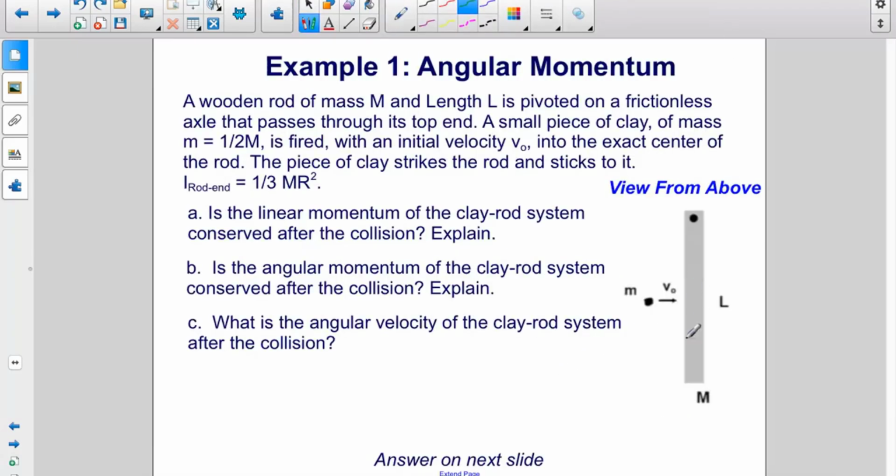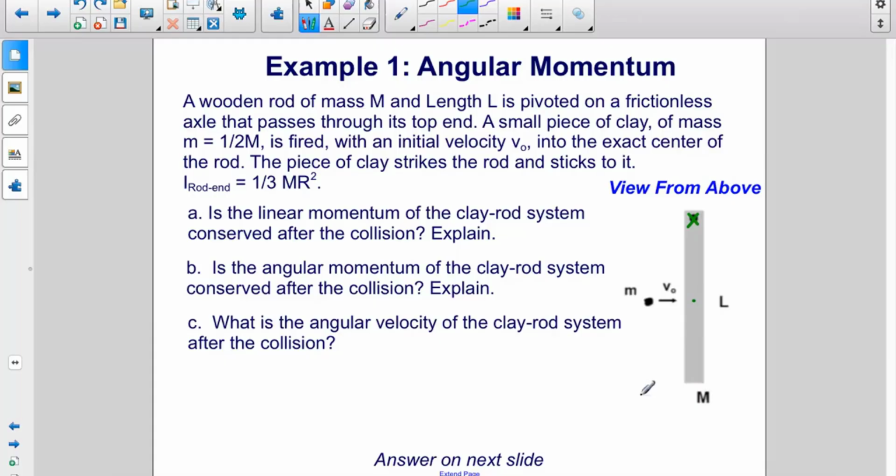A wooden rod of mass m and length L is pivoted on a frictionless axle that passes through its top end. So we have an axle right here. This is the axis of rotation. A small piece of clay of mass little m, which is equal to 1/2 m, is fired with an initial velocity v0 into the exact center of the rod. The piece of clay strikes the rod and sticks to it. And here the moment of inertia of the rod about its end is 1/3 mL squared.